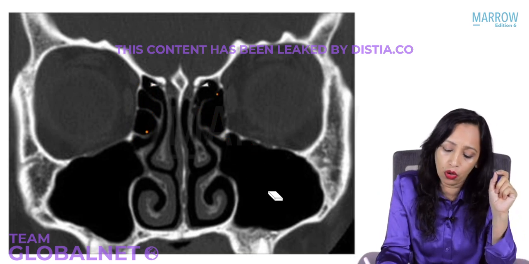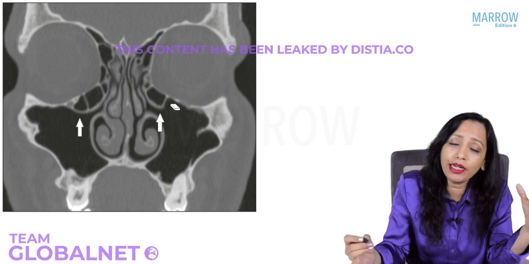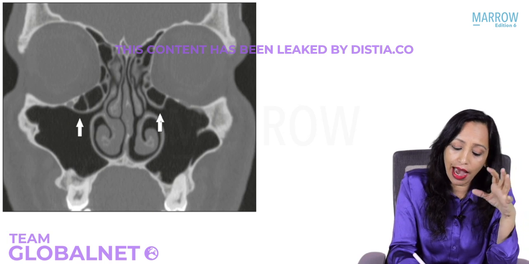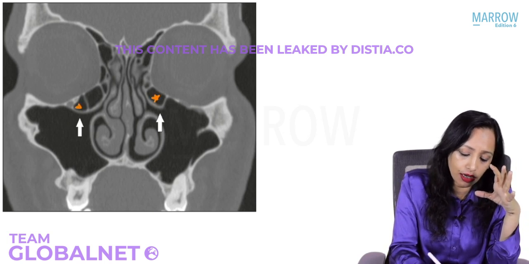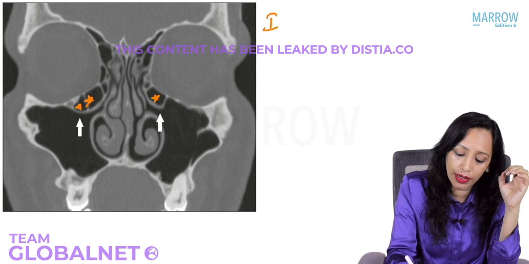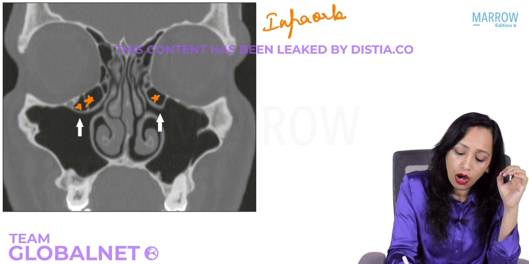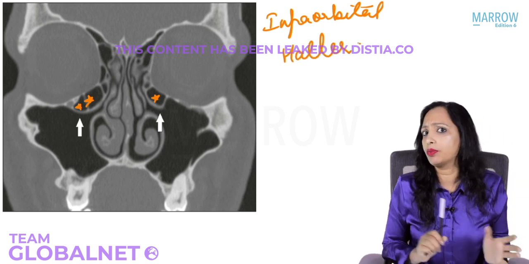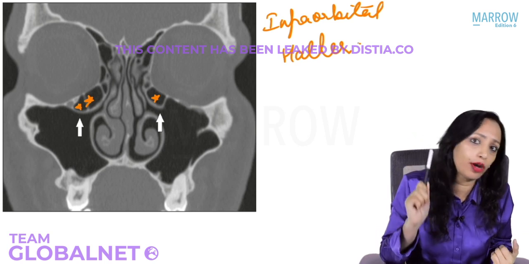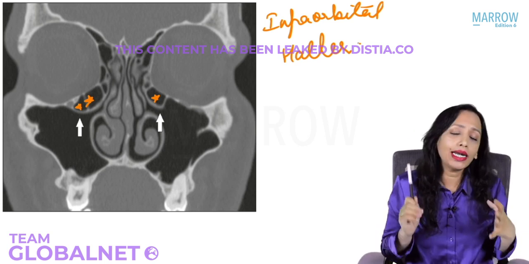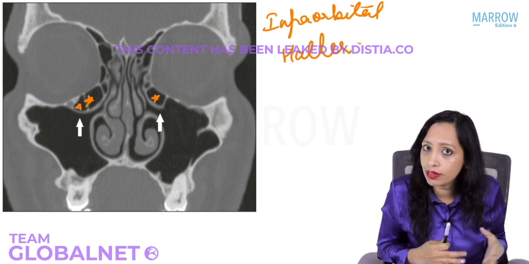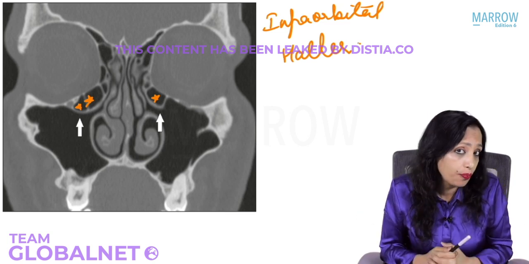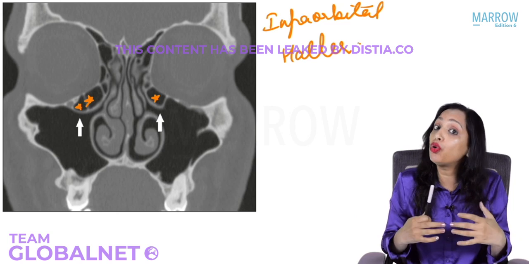But if they are so pneumatized that now they are present even in the inferior wall of the orbit, then this, the star that I am marking here, is what is known as the infraorbital cell, also known as Haller cell. So now just answer these questions. Haller cell is present in the floor of orbit, true or false? True. Haller cell is infraorbital anterior ethmoidal cell, true or false? True. Haller cell is a named anterior ethmoidal cell. Yes or no? Yes. Haller cell is present in the roof of maxillary sinus.